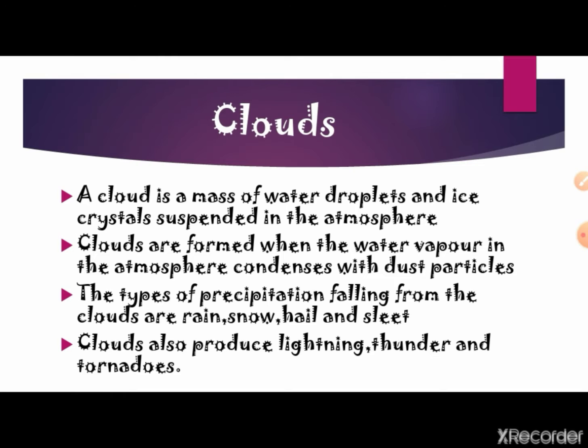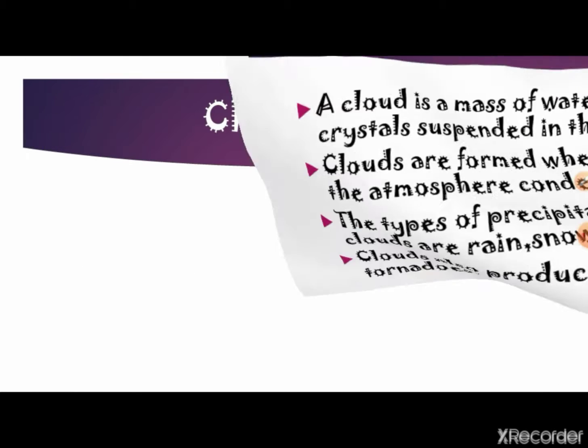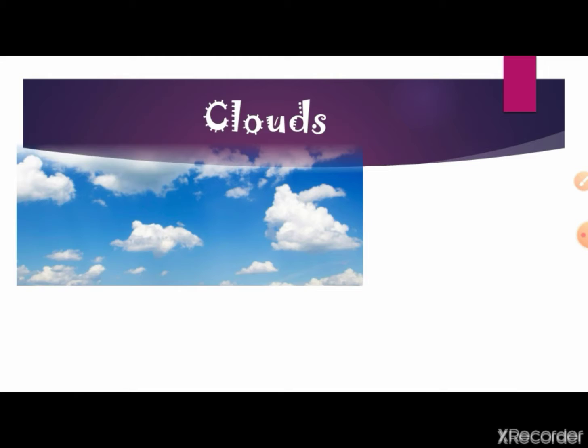A cloud is a mass of water droplets and ice crystals suspended in the atmosphere. Clouds are formed when the water vapor in the atmosphere condenses with dust particles. The types of precipitation falling from the clouds are rain, snow, hail, and sleet. Clouds also produce lightning and thunder and tornadoes. And this is the picture of clouds.